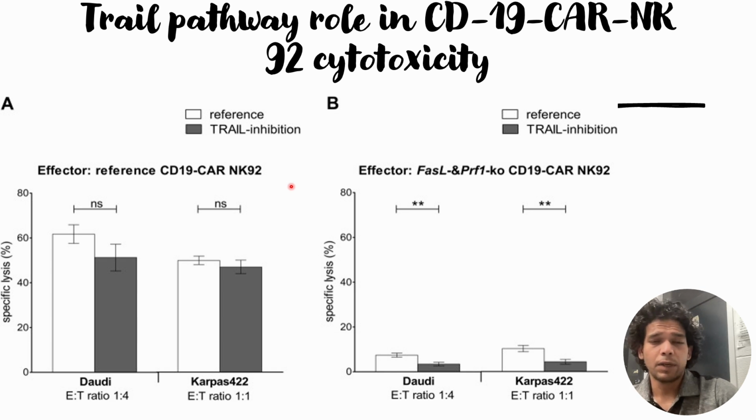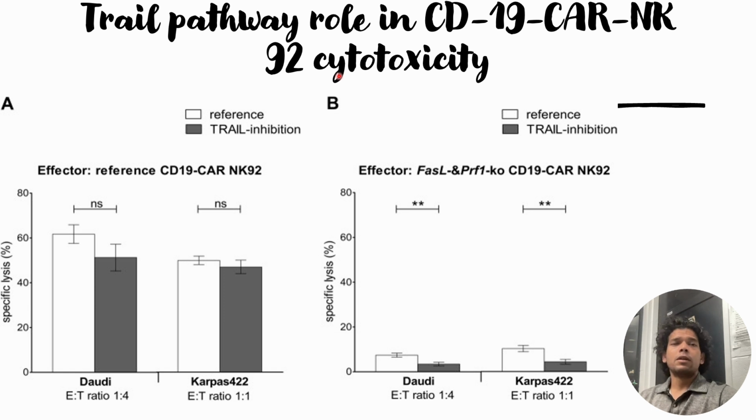So this is the final figure of this paper, where they wanted to find out, apart from the perforin granzyme pathway, what other pathways also play a role towards the CD19-CAR NK92 cytotoxicity. Although the results show the contribution of the TRAIL pathway is very minimal, they finally conclude that the TRAIL pathway also has a role, and in its absence its role has been compensated by other pathways. So this is what they have finally concluded in this final figure.